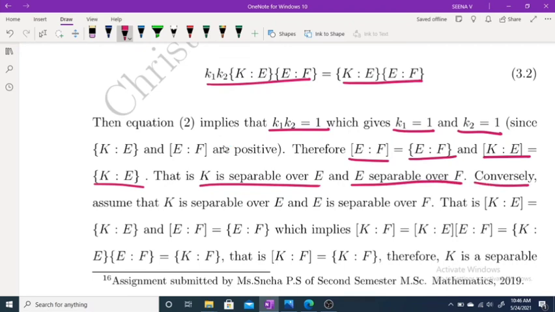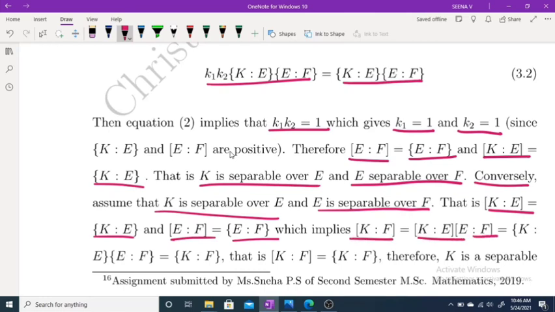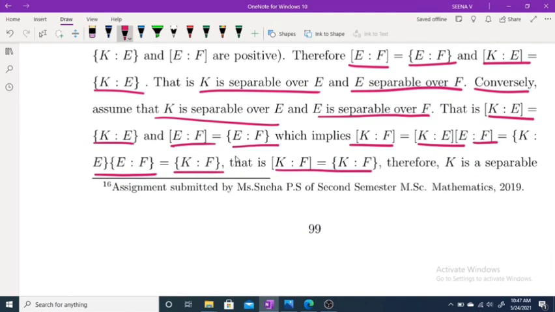Now, conversely, suppose that K is separable over E and E is separable over F. That means these two are equal and these two are equal. Now, the index of K over F equals this one, which is equal to this one, which is equal to this one. That means K is a separable extension of F. Okay. Thus, if K is separable over F, then K is separable over E and E is separable over F. Similarly, if K is separable over E and E is separable over F, then K is separable over F.